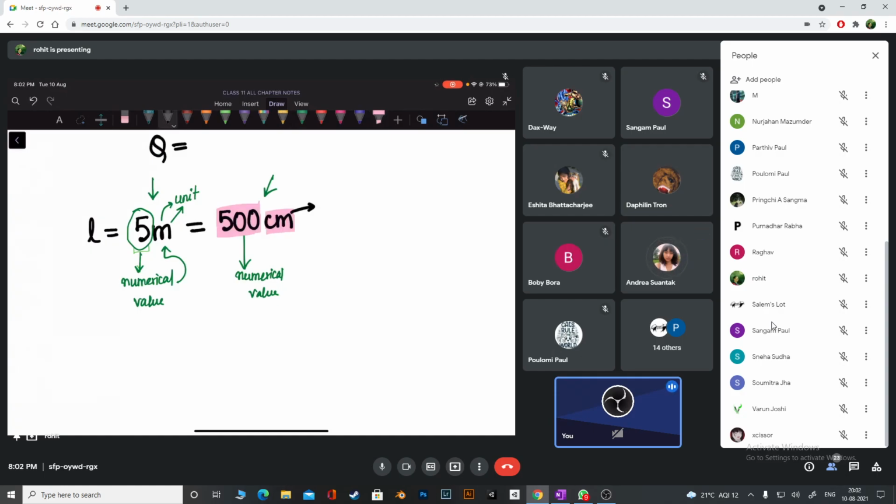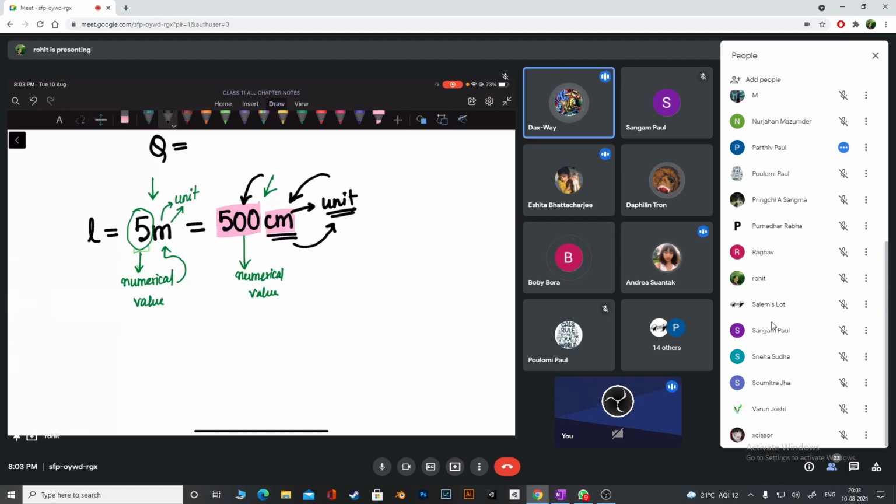So every measurement is going to have 2 parts, as I just told you. It should come with some numerical value and it should come with units, okay? You can already see in the second one I have a smaller unit, right? What kind of unit is centimeter, guys? Smaller unit or bigger unit compared to meters? Smaller unit. Whenever I have a smaller unit, it is going to be accompanied with a bigger numerical value. Can you understand?